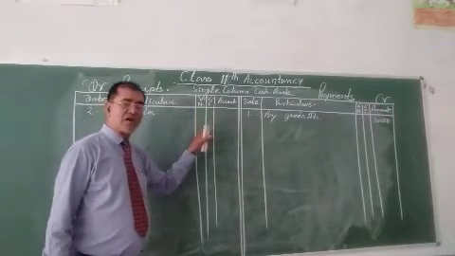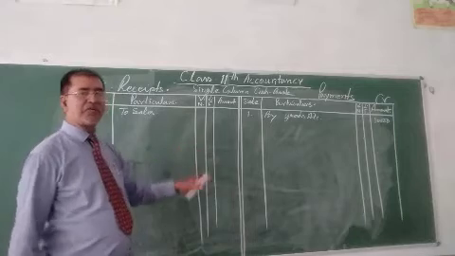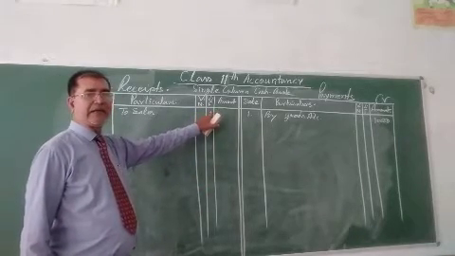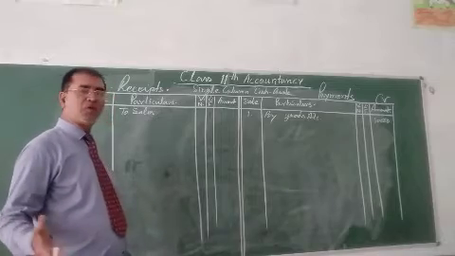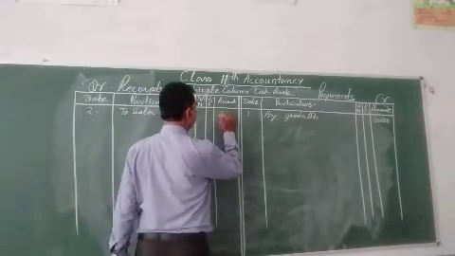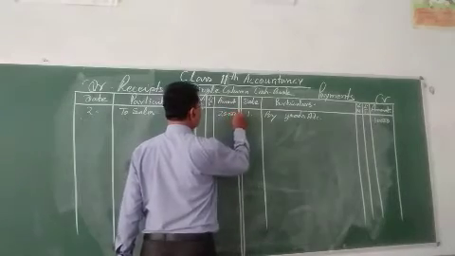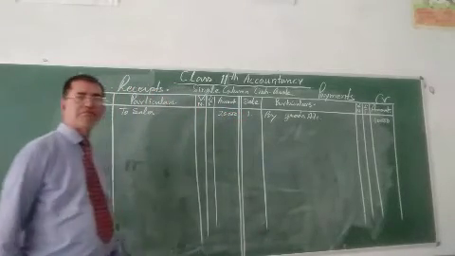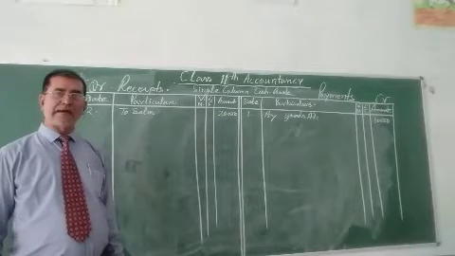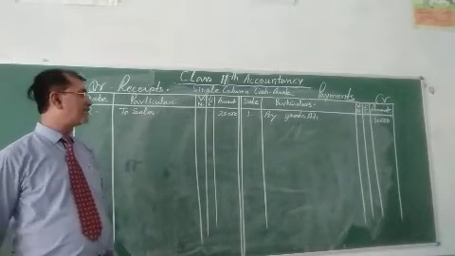The ledger folio number, the ledger page number where this is posted, we can write over here. And amount, suppose 20,000. We can put over here 20,000. I think it will be clear for you.